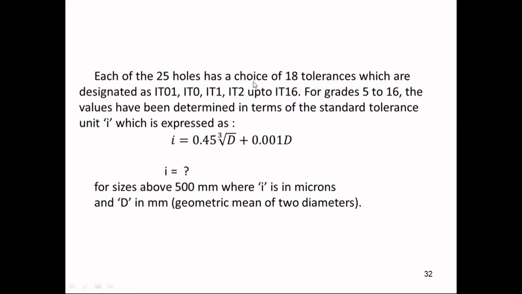Please remember this because we have a table for this also. But if you are not able to understand, simply remember that tolerance can be provided based on IT grades. Now, for grades 5 to 16, the following formulas can be used for calculating the standard tolerance, small i. Remember, standard tolerance you always have to find out, which is 0.45 cube root of D plus this one. All of you remember the steps because we have to solve one numerical related to this immediately after we complete this topic. And with that, we have the geometric mean.